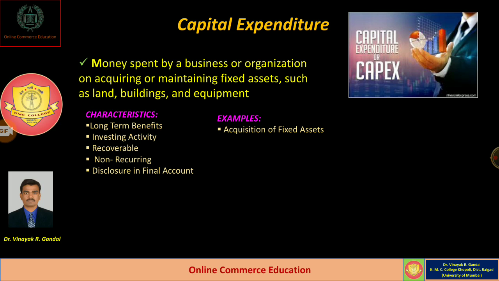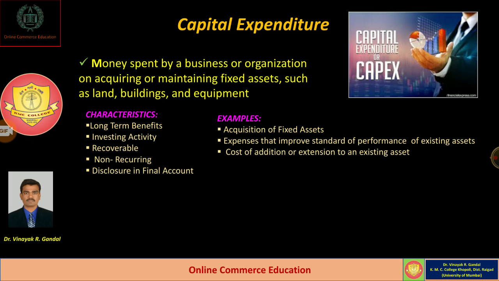For example, acquisition of fixed assets. Normally, for acquiring an asset, businessmen need to spend a certain amount of money, and it is always for a long period of time. So acquisition of fixed assets is an example of capital expenditure. Then, expenses that improve the standard of performance of existing assets. If any money is spent by the businessman for improving the standard or performance of assets that already exist in the business, it is also called capital expenditure.